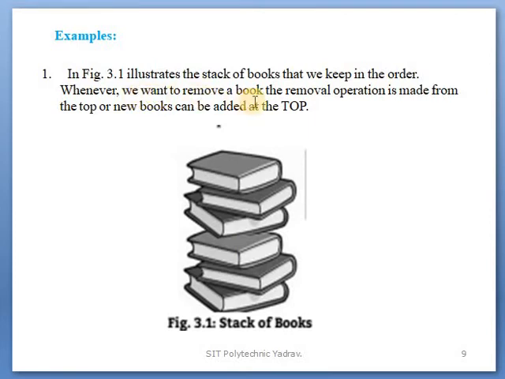We want to remove a book. The removal operation is made. When we remove a book, which operation is used? The removal operation.